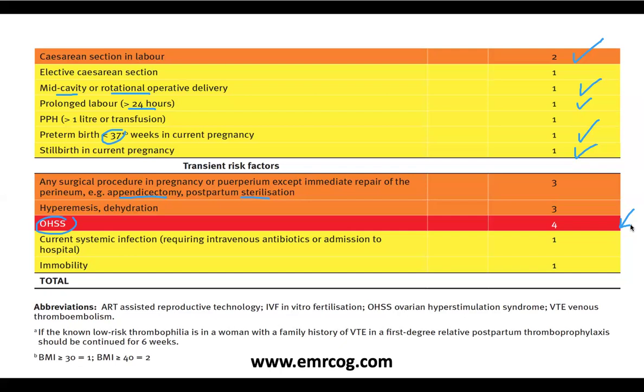For how long? For the first trimester. Okay, current systemic infection, this is 1. Immobility, this is 1. So a woman stayed in bed, this is 1. A woman who had systemic infection, this is 1. Okay, so dear friends, as you can see here,